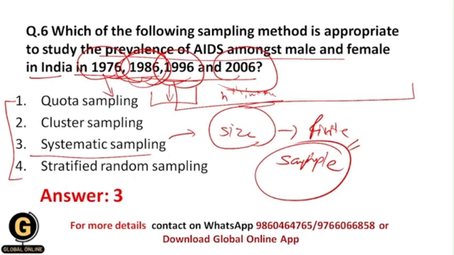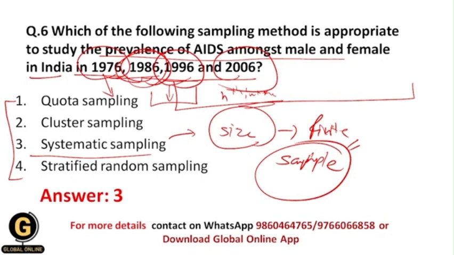So why will the researcher follow this sampling technique? Because from this technique the researcher can reach both genders, male and female, and can also study each and every year, like 76, 86, 96 and 2006.